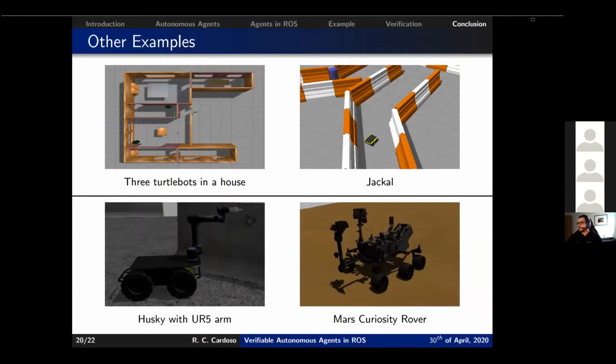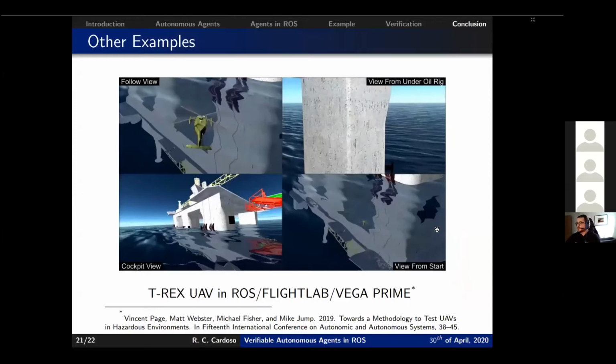As I've done, for example, here on the bottom right for the Mars Curiosity rover. This is a simulation, also in Gazebo, and the agent can control the mast, the arm, and all of the wheels of the Curiosity. As another example, another colleague of ours here in Liverpool, Matt Webster, who is also a postdoc and part of ORCA, has applied the interface to the T-Rex UAV in a simulation using ROS Flight Lab and the Vega Prime simulation environment. There is a paper with more information about that, if you're interested.